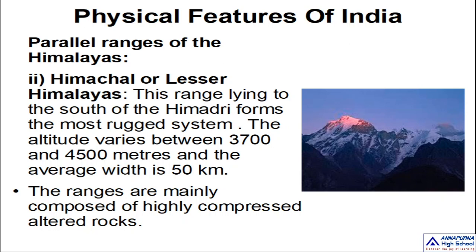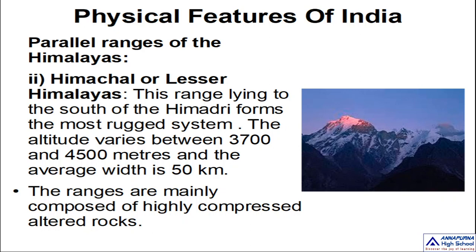In the picture you can see the Himachal. These ranges are mainly composed of highly compressed altered rocks.